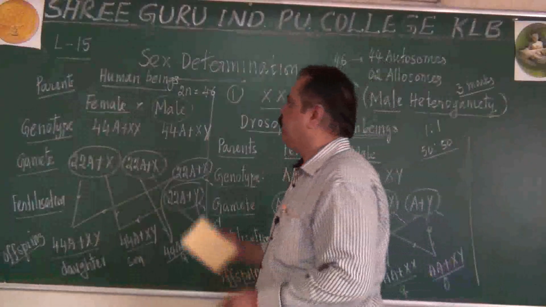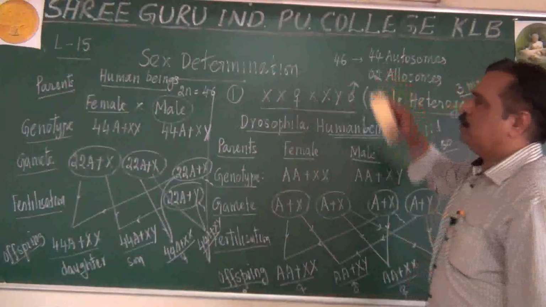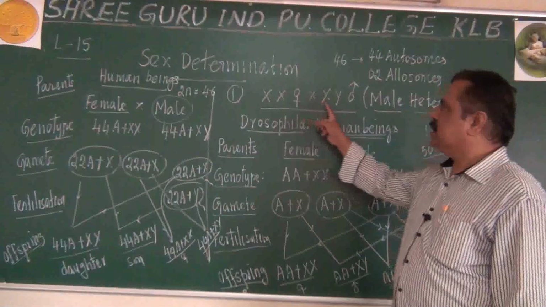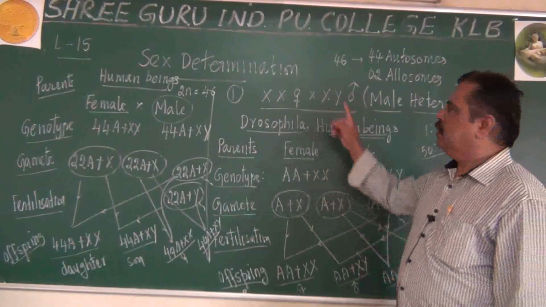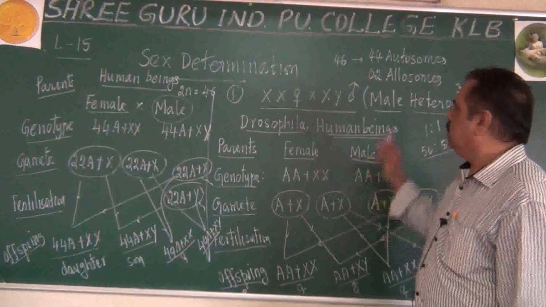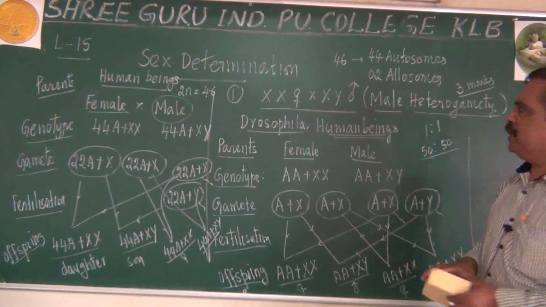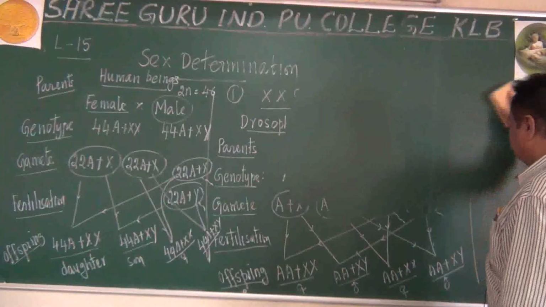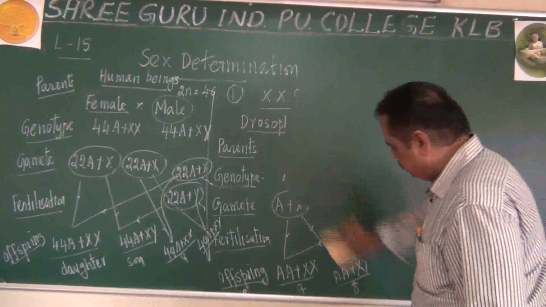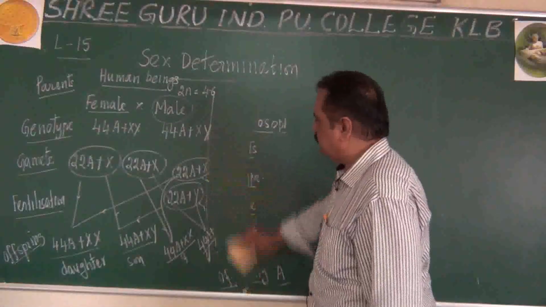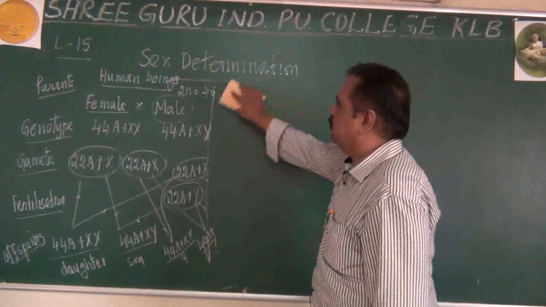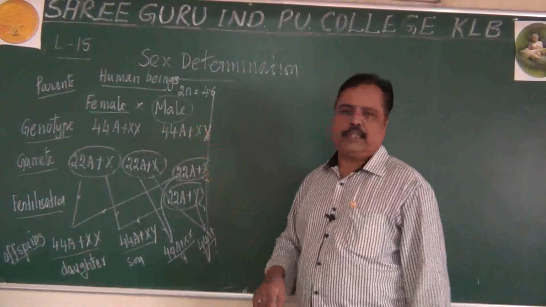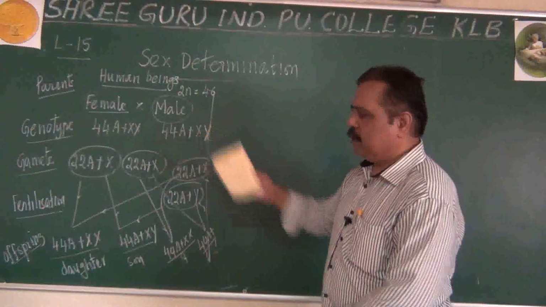Okay, students, you might have written about the first type of sex determination. It is called the XX, XY method. Male XY method, it is called. It is an example for male heterogamity. Okay, let me come to second type of sex determination here. This is also first type only, where male XY, female XX like that. A 3-mark question. Make note of this part.